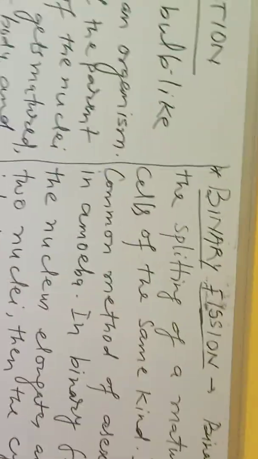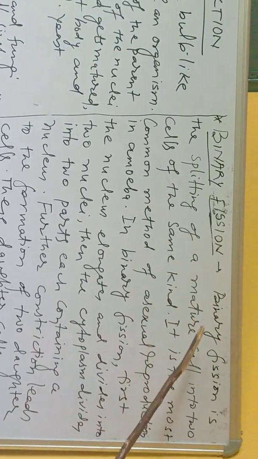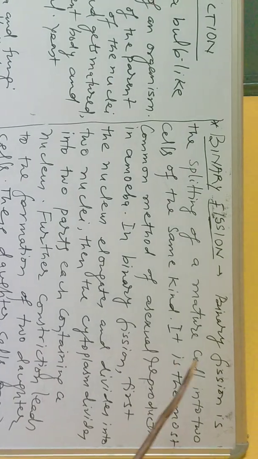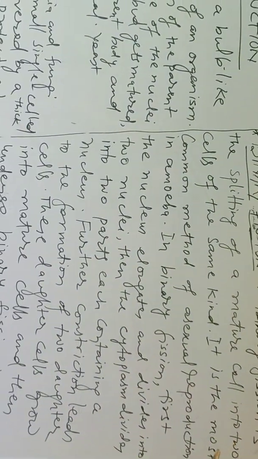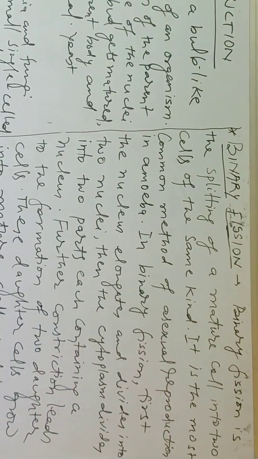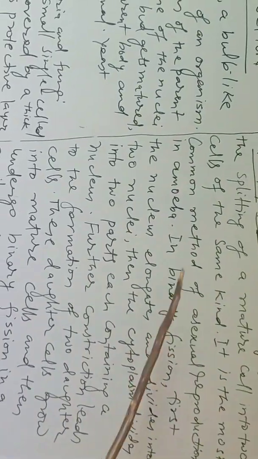Another one is binary fission. It is also an asexual mode of reproduction. In binary fission, what happens? Binary fission is the splitting of a mature cell into two cells of the same kind. It is the most common method of asexual reproduction in amoeba.